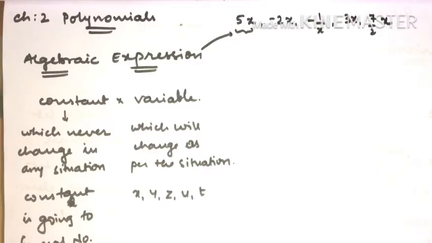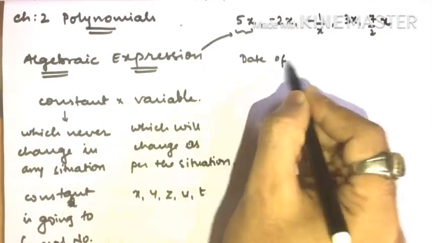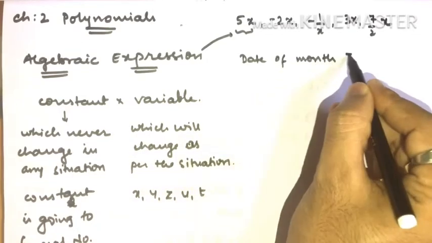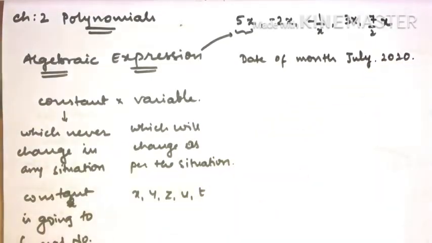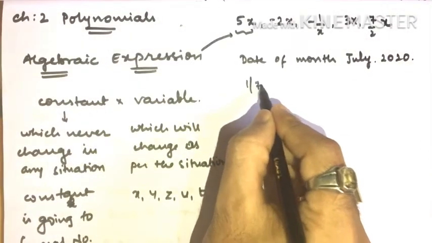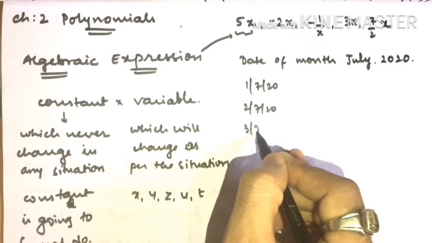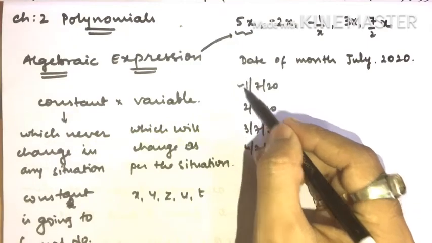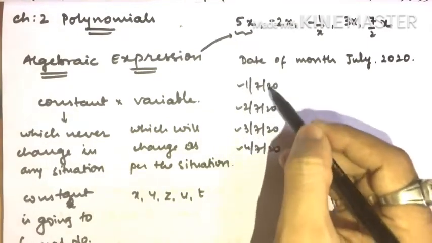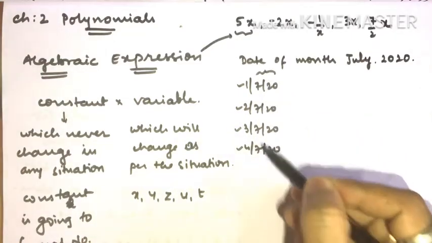If I give you some example which is not like this, let's think in a different way. Suppose the dates of the month July of 2020, correct? So how will you write? 1/7/20, 2/7/20, 3/7/20, 4/7/20. If you observe, this is your variable, it keeps on changing, but the month and the year are the same, this is constant, this is changing.